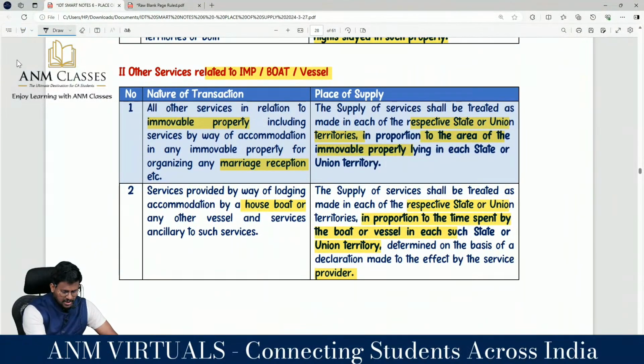All other services in relation to any property, including service by way of accommodation in immovable property for organizing any reception: the supply of service shall be treated as made in each of the respective states or territories in proportion to the area of the immovable property lying in each state or territory.